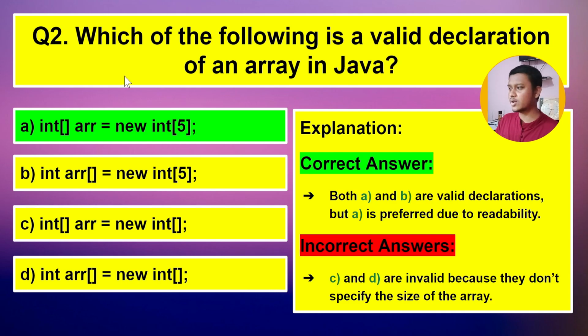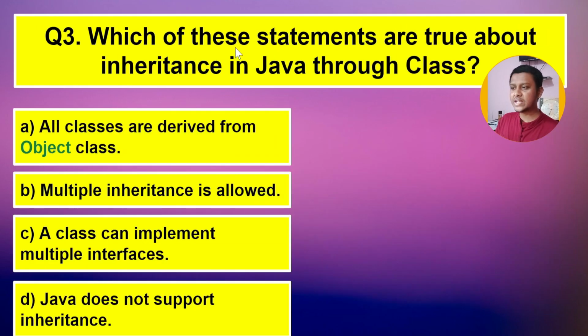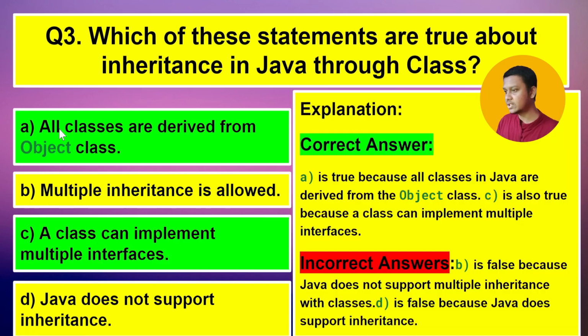Let's jump to our third question, which is which of the statements are true about inheritance in Java through class? All classes are derived from the object class. Multiple inheritance is allowed. A class can implement multiple interfaces. Java does not support inheritance. So the correct answer would be option A and option C. As you can see, A and C are correct.